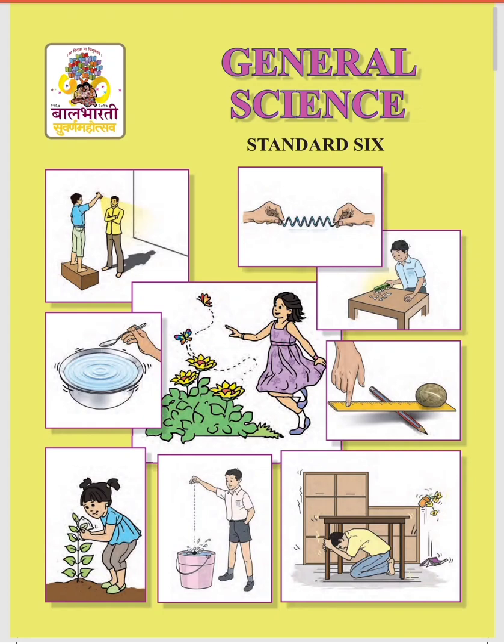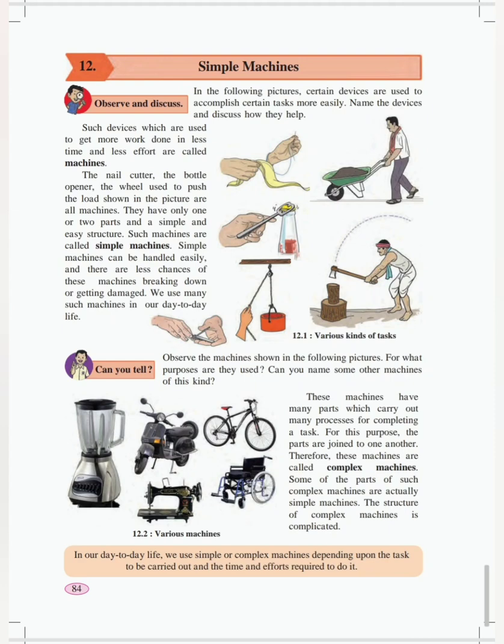Students, let us first start this new lesson, Simple Machine, with the first point itself. What do we mean by machines? Machines are the objects or things which make the work easier, with less effort and faster. The things which make the work faster with less effort are called machines. Machines are classified under two groups, simple machine and complex machine.